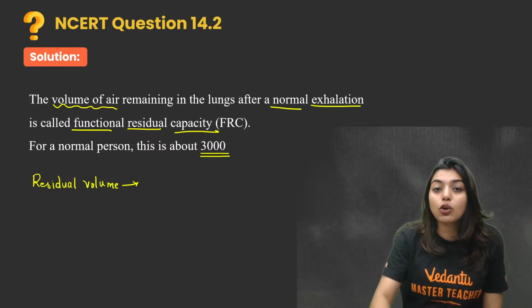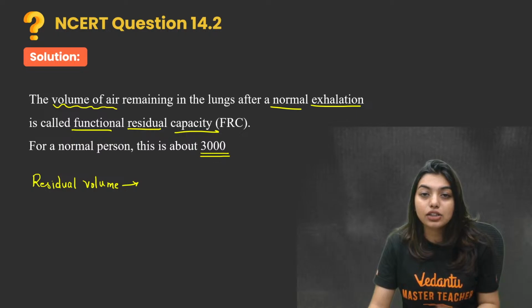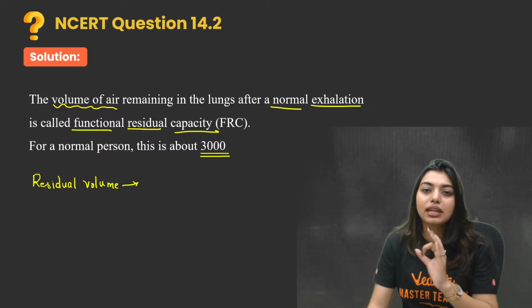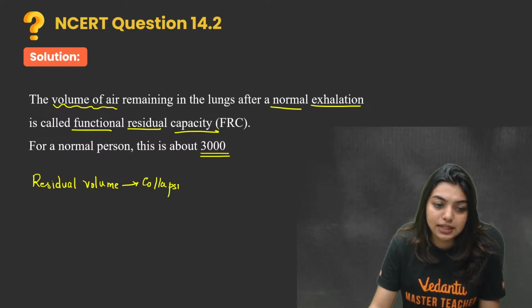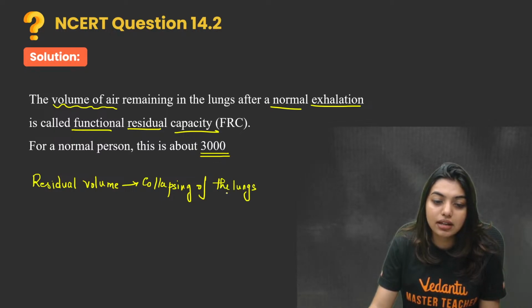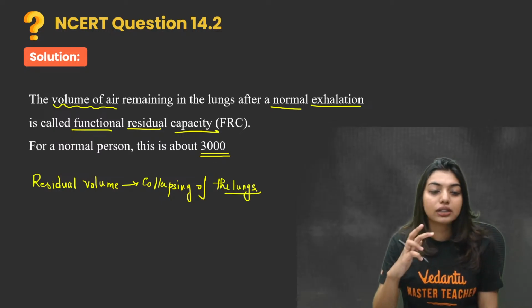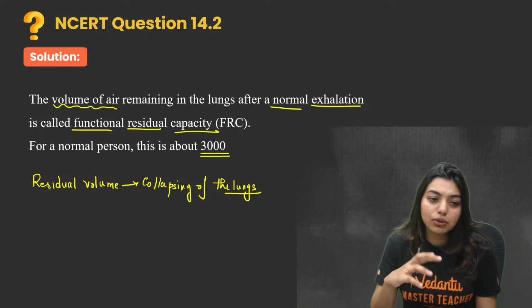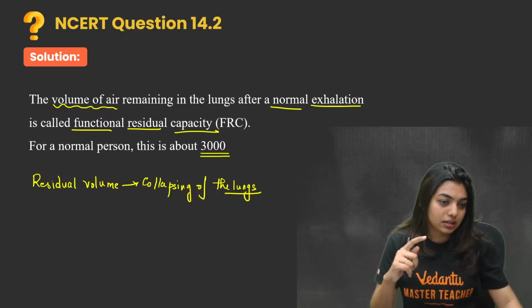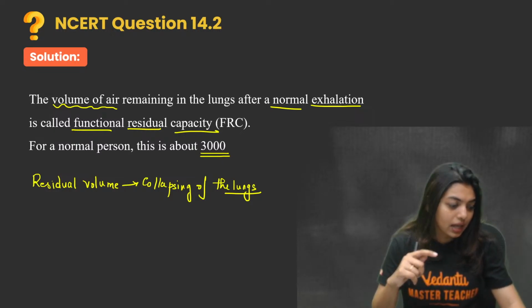So to avoid collapsing of my lungs, because my lungs or my alveoli are just going to behave like an air balloon, we have something called the residual volume. Do not get confused between functional residual capacity and residual volume. FRC and RV are both there. I hope it is clear.